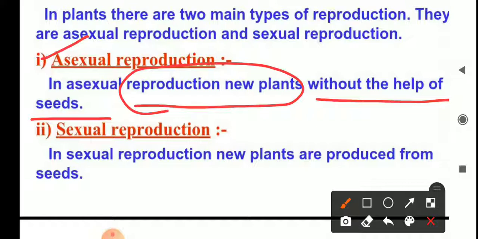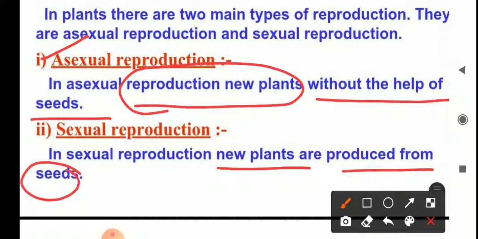Now sexual reproduction. In sexual reproduction, new plants are produced from seeds. That type of reproduction is called sexual reproduction.